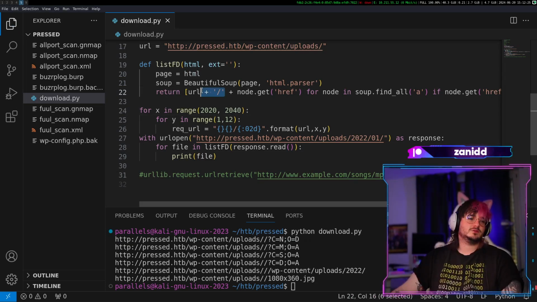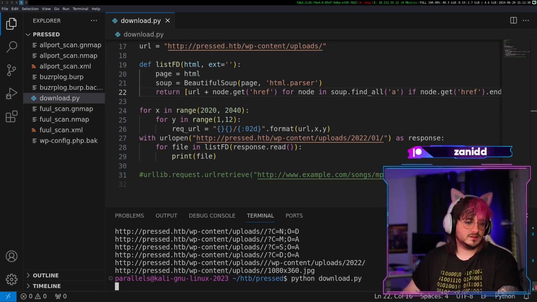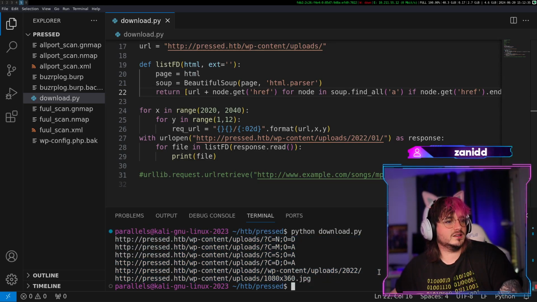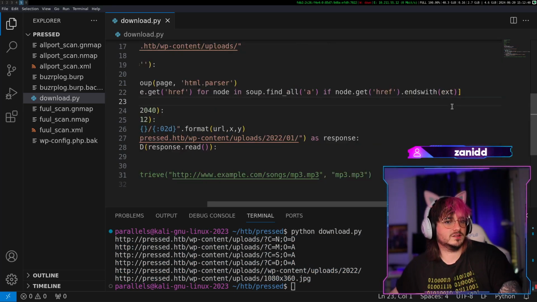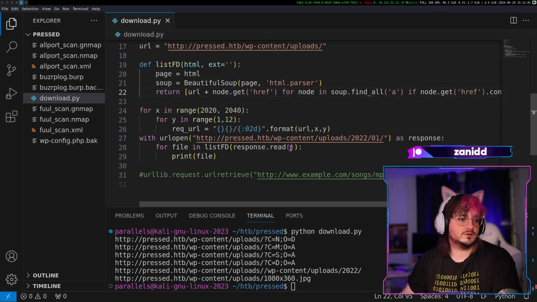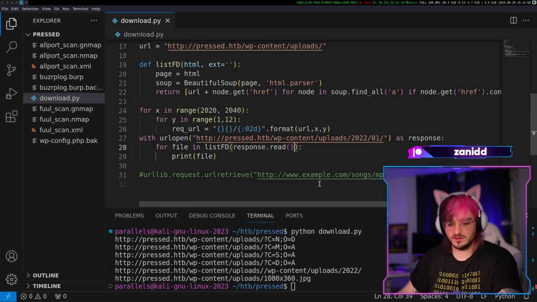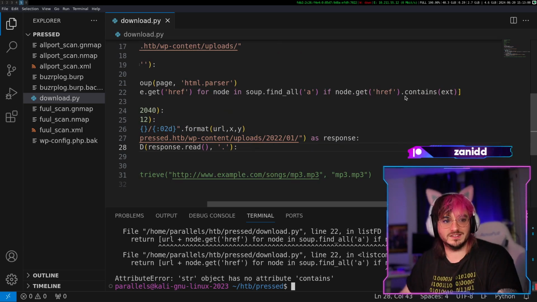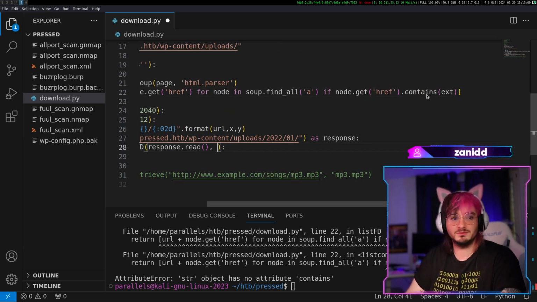Okay, I think I don't need this one. Let's look at this. Boom. Okay, so now we got the different files. Why is this back in? Okay, and startswith. Can I do contains and then just look for things that possibly contain a dot? It doesn't exist, but endswith exists. What the hell is happening in Python world?